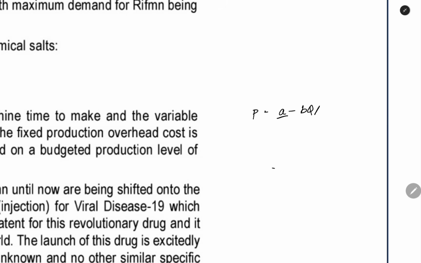A is the price at which you will have zero demand. If you keep this much high price, no one will buy. That is the maximum price at which no one will buy. So that is the meaning of A.